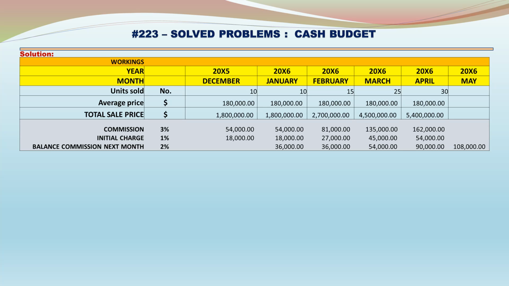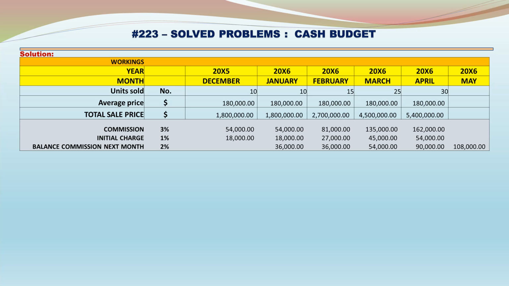In December, it comes to 54,000. In January, it is 54,000. In February, it is 81,000. In March, it is 135,000. In April, it is 162,000. Initial charge 1% is collected in the same month. So it comes to 18,000 in December, 18,000 in January, 27,000 in February, 45,000 in March, 54,000 in April.